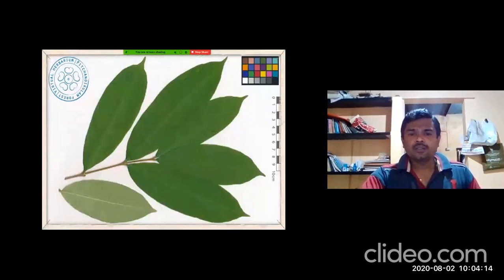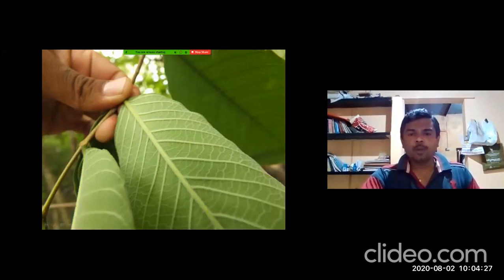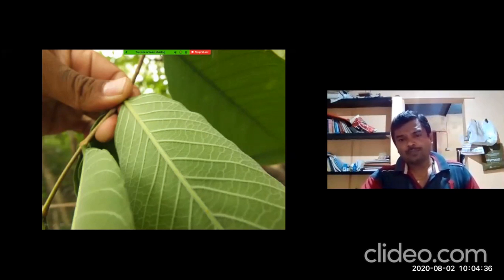So this is also a Wrightia tinctoria leaf. That is a herbarium specimen after collecting. See, the length is bigger compared to the width, and see the prominent venations. Hairs will be present on the midrib as well as on the venations.